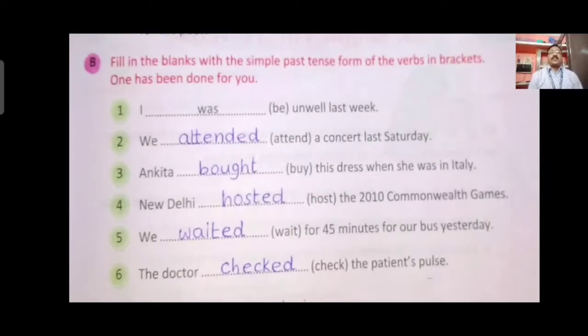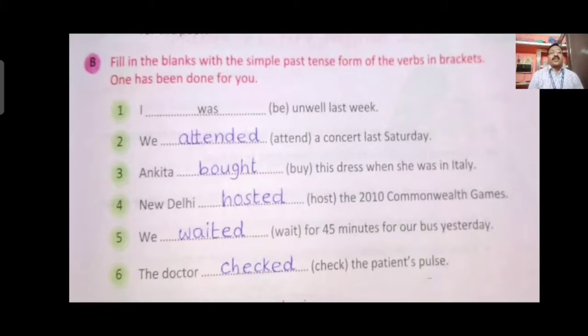Now bit number B, fill in the blanks with the simple past tense form of the verb in the bracket. One has been done for you. Here I have written all the answers for you children. You see, in the bracket some options are given. That verb is in present form, you have to write in the past form. I dash, bracket B, unwell last week. B past tense is was. I was unwell last week.